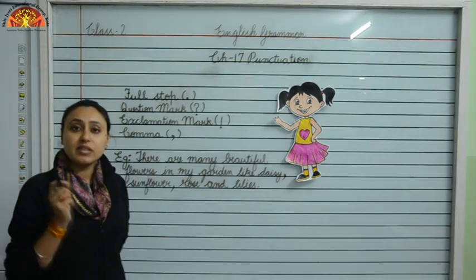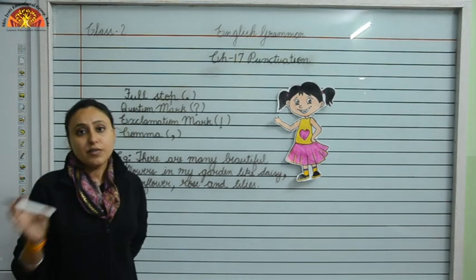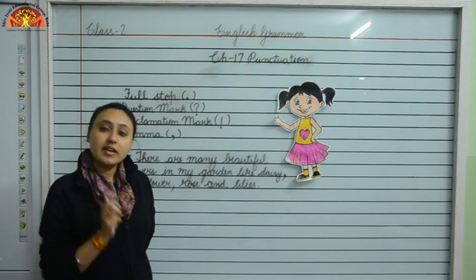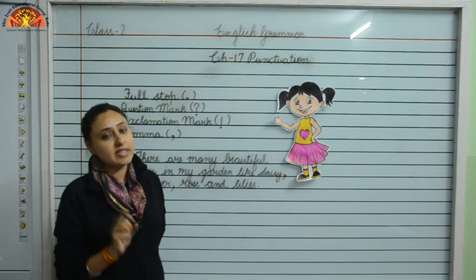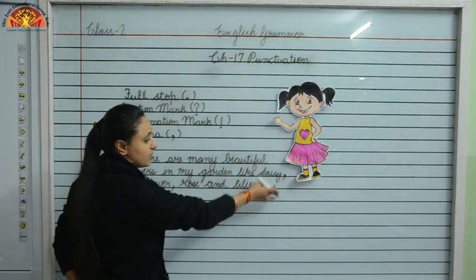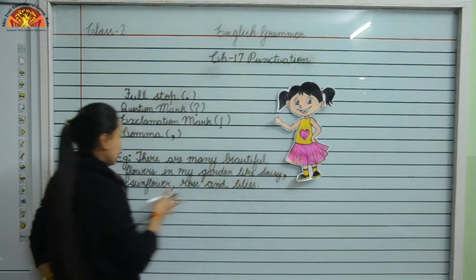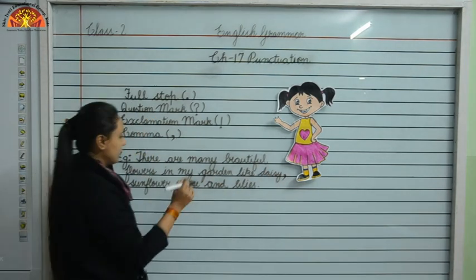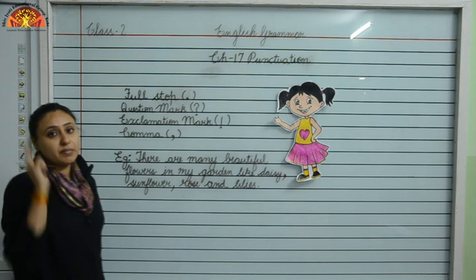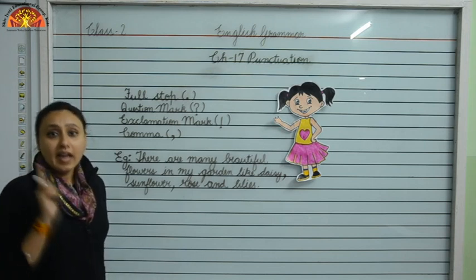So children, we used a comma to separate words in a list from one another so we can understand the sentence more easily and more clearly. Okay, so children, here we have put a comma between different names of flowers like daisy, sunflower, rose.